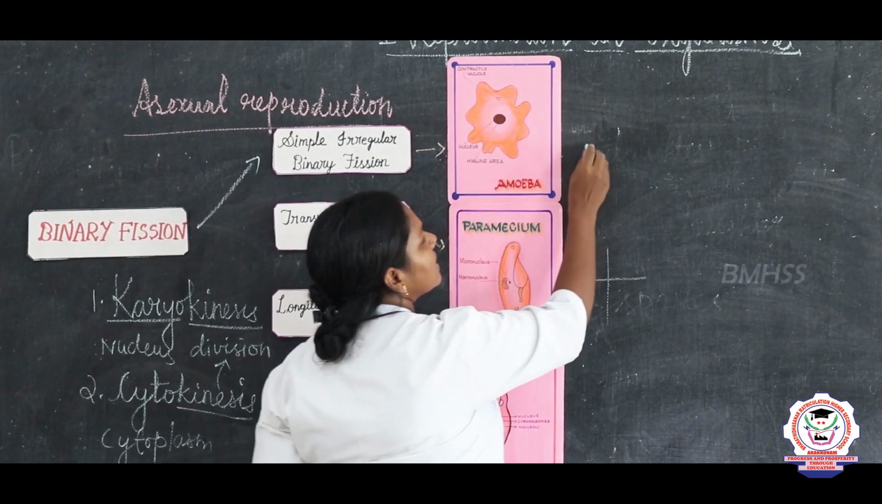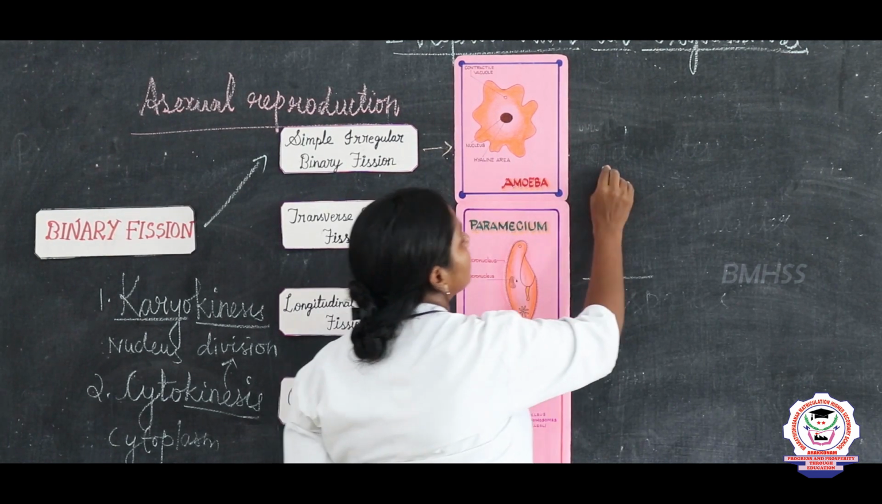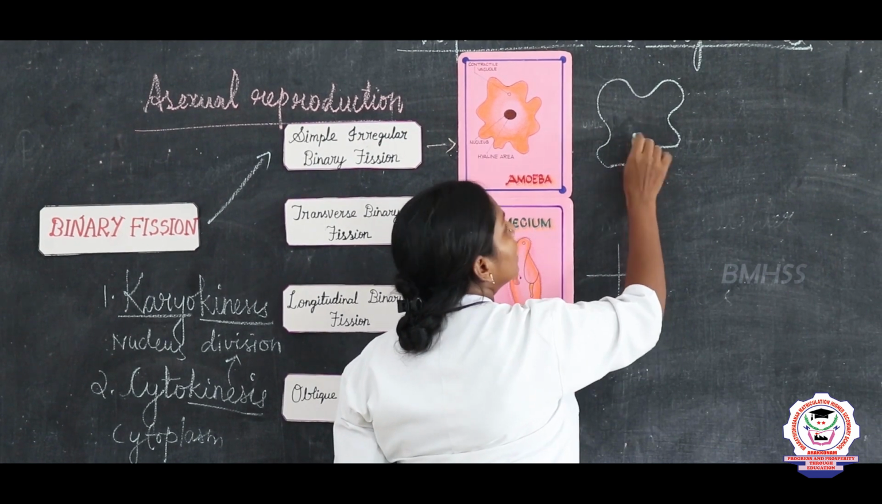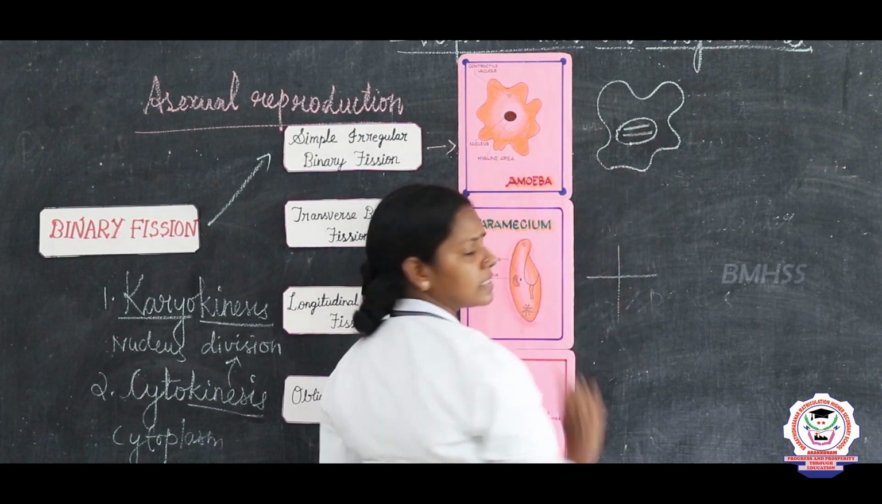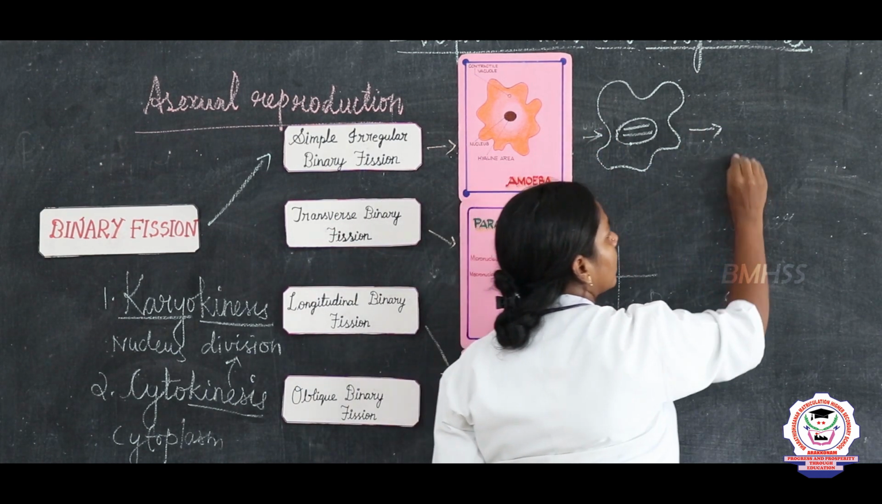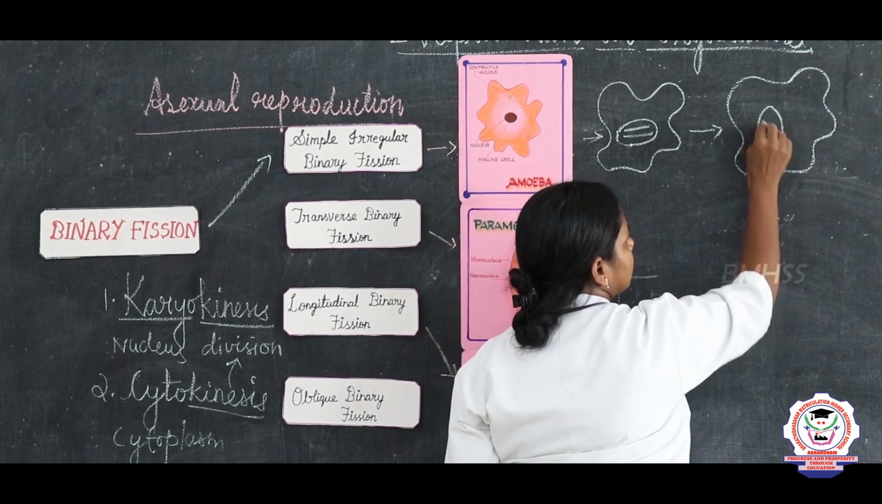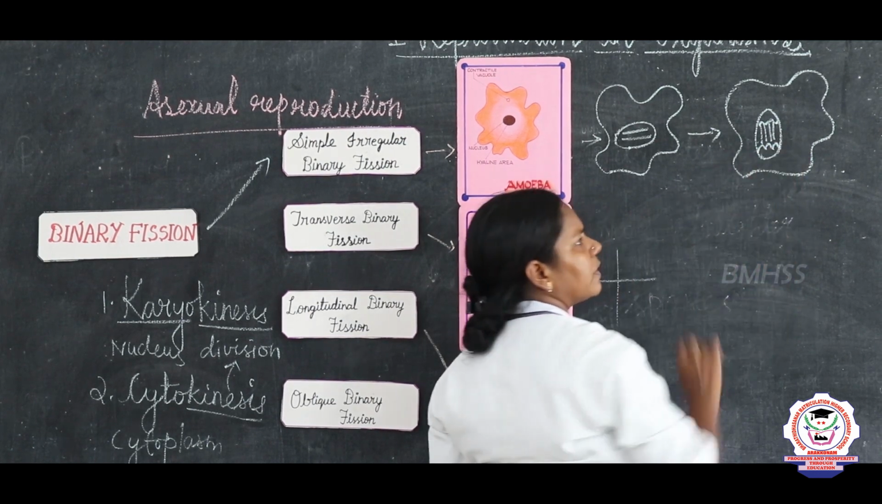Now in this amoeba, first karyokinesis takes place. Karyokinesis means division of the nucleus. If this is an amoeba, first the nucleus divides, and later the nucleus divides again like this. The chromosomes, everything divides like this.